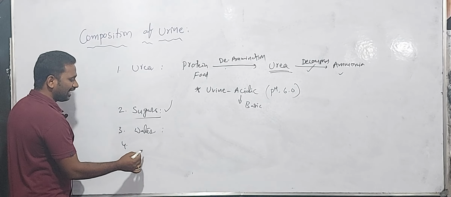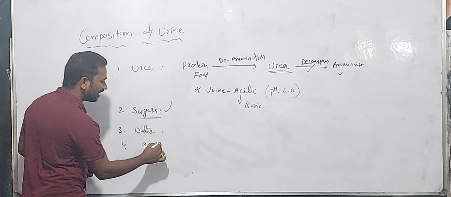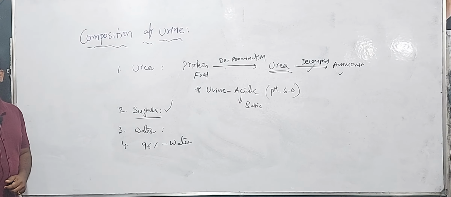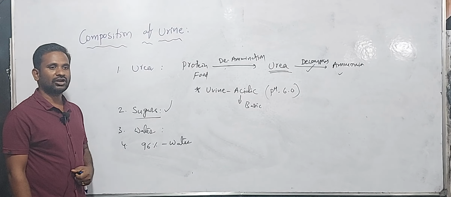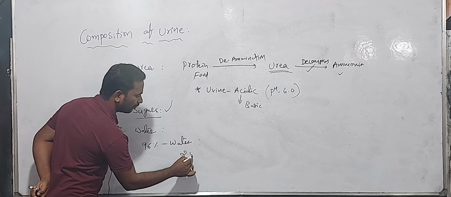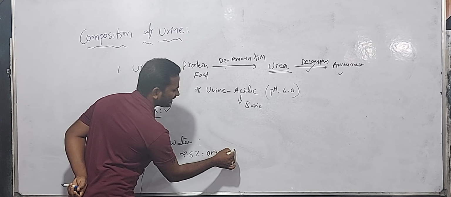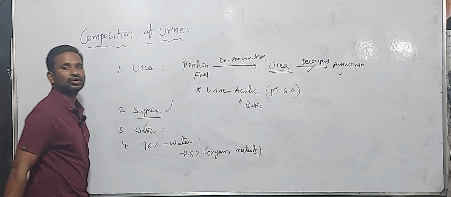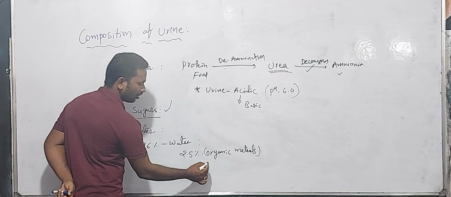Otherwise, in our urine nearly 96% water is present. How much water? 96% water is present in our urine. Okay, and in that, 2.5% organic materials are present in our urine. 2.5%. What are they?